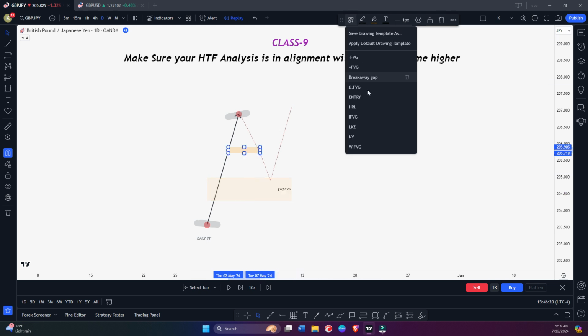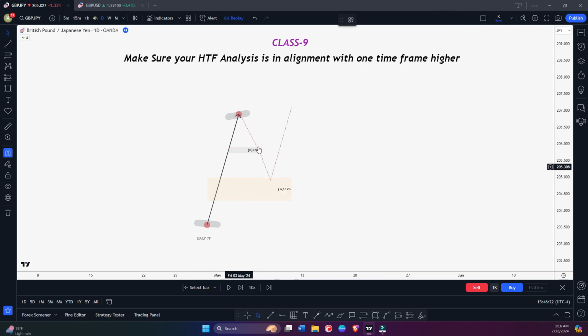And let's say this was the daily fair value gap. So if you have a higher time frame fair value gap untapped, there is a possibility that your daily fair value gap will not hold. So always make sure, if you're marking a daily fair value gap, that you don't have a weekly fair value gap below it, in this leg for example.